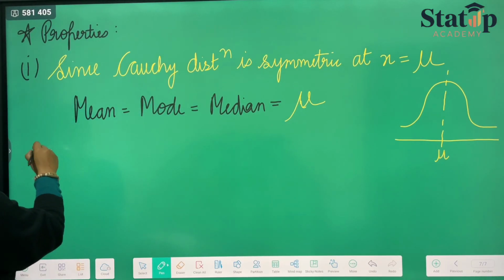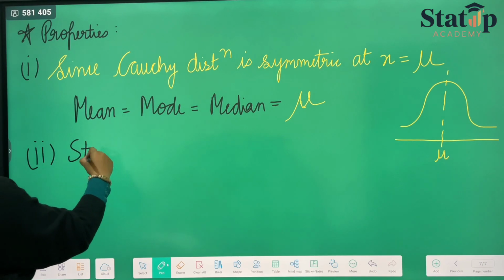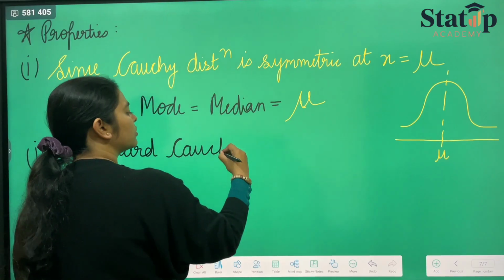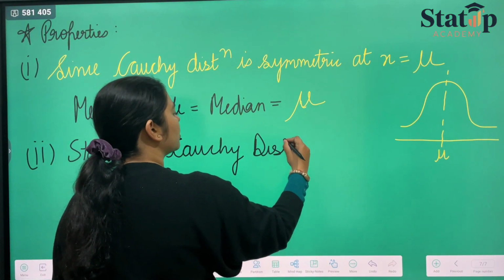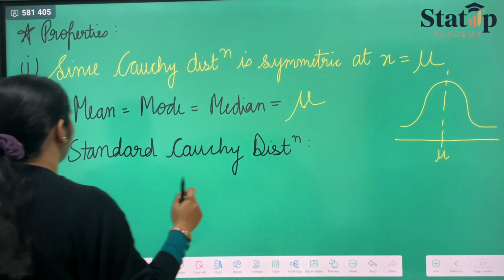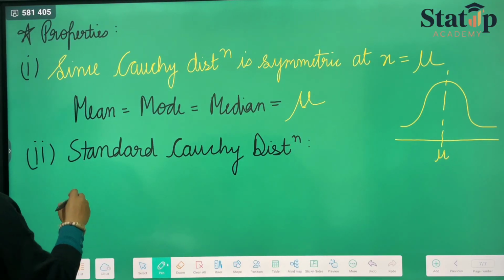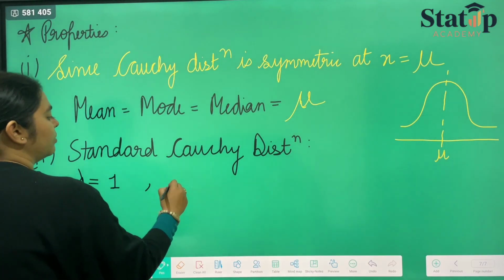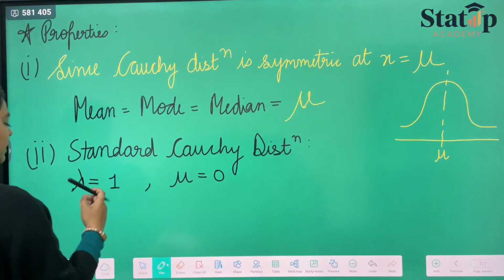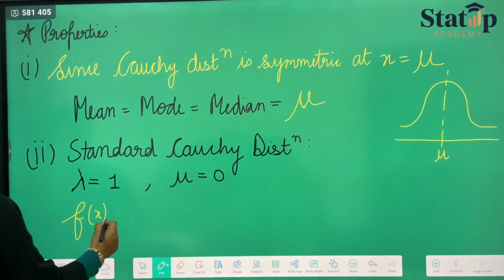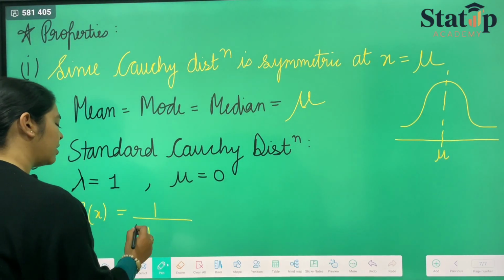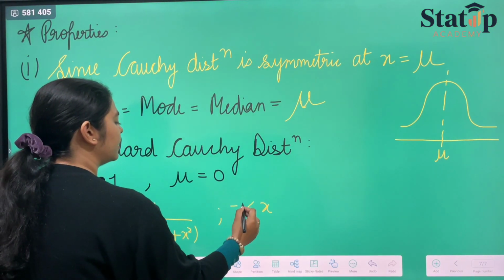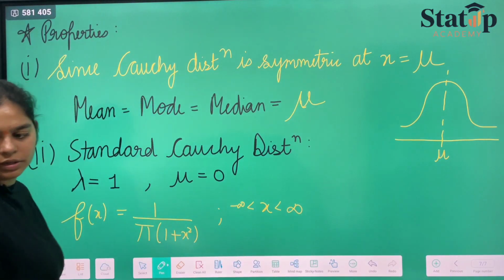Now the second property is of standard Cauchy distribution. In the Cauchy distribution, if we put lambda equals 1 and mu equals 0, then our PDF reduces to f(x) equals 1 upon pi times (1 plus x square), where x lies between minus infinity to infinity.